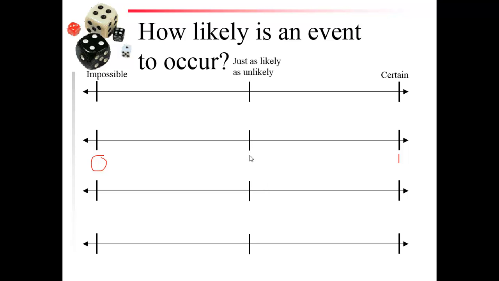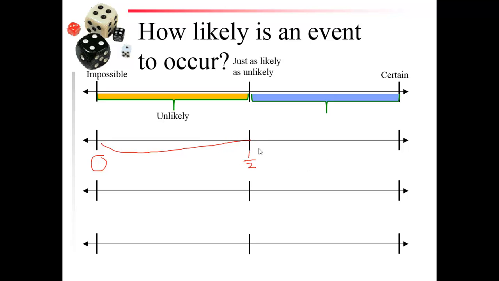If it's just as likely as unlikely, that means it's 1/2. And if it's unlikely, it's between 0 and 1/2. And if it's likely, the probability is greater than 1/2 but less than 1.